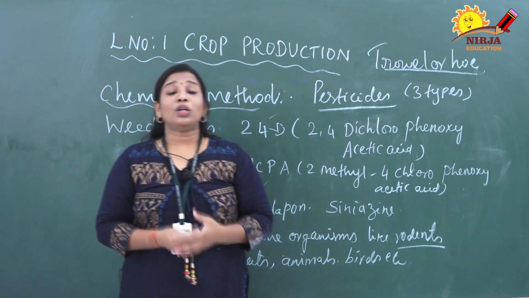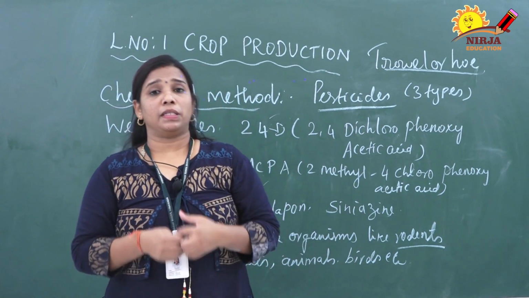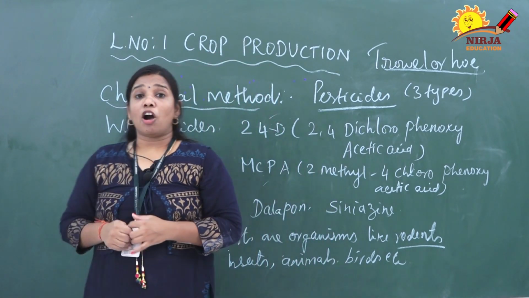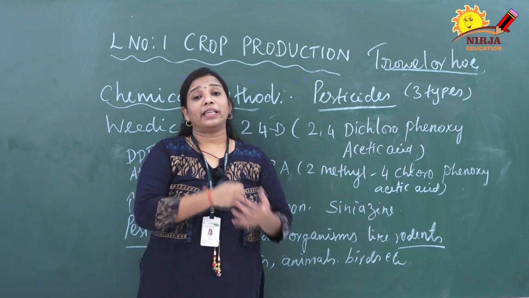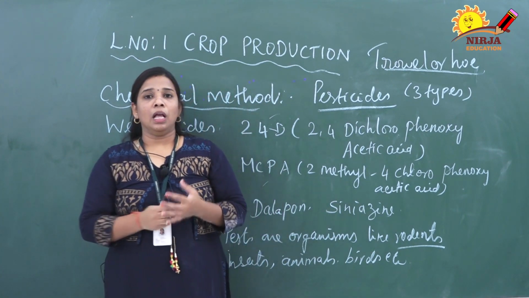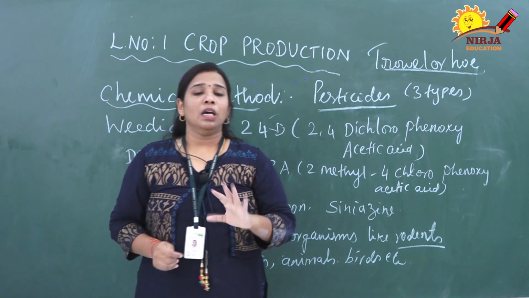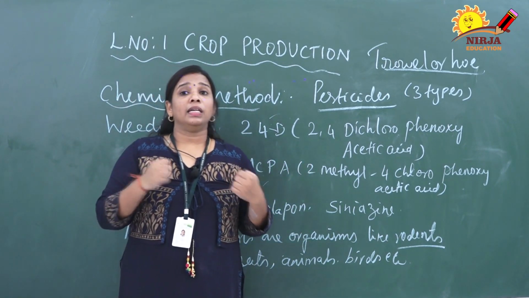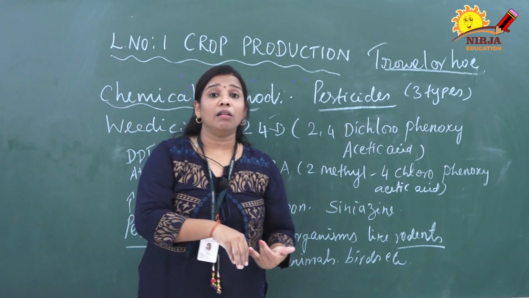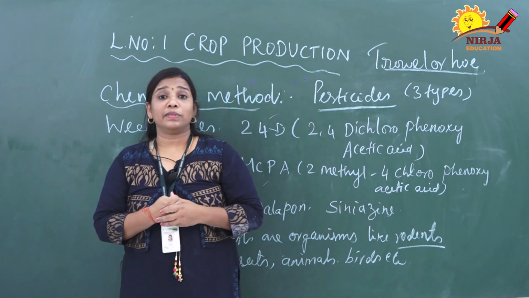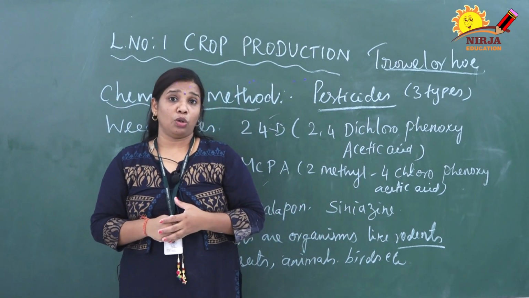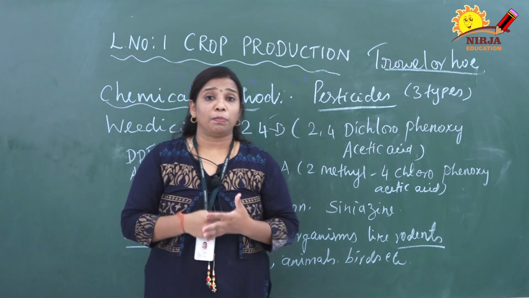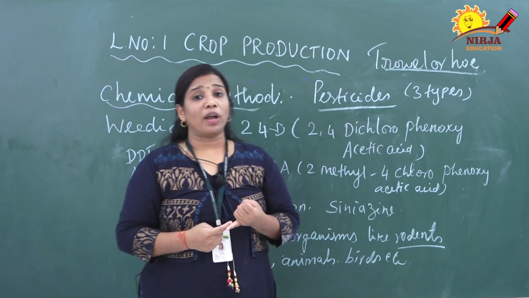Now, what are the disadvantages of pesticides? The main disadvantage is that they are harmful to other organisms also. For example, butterflies and honeybees are not harmful to the crops, but when we apply the pesticide, it will kill these good organisms too. Butterflies and honeybees are very important for pollination. So that is one drawback.